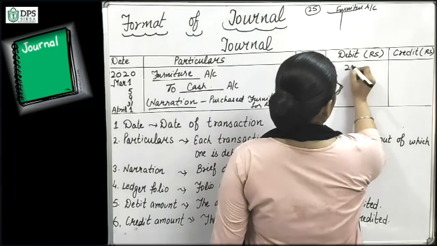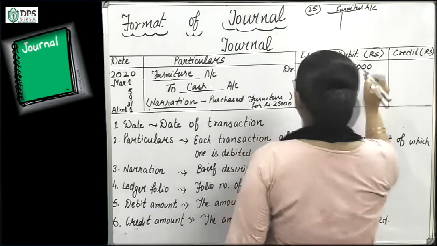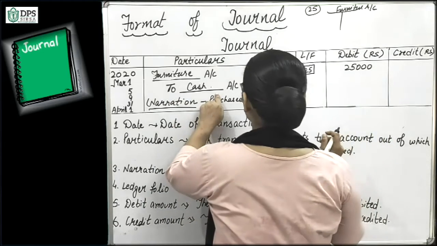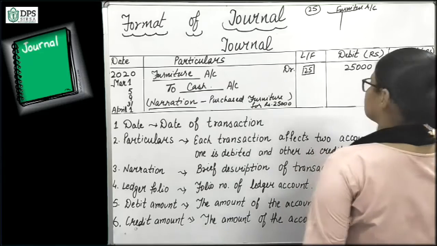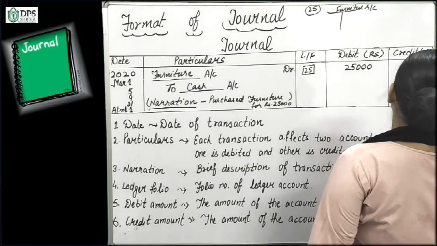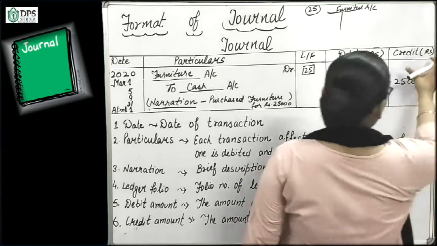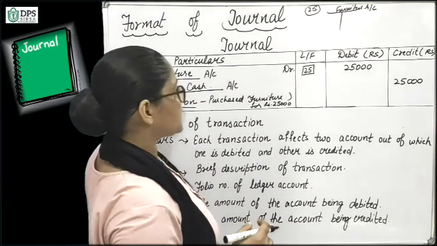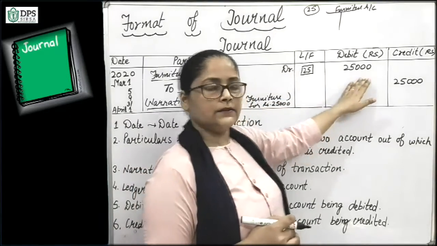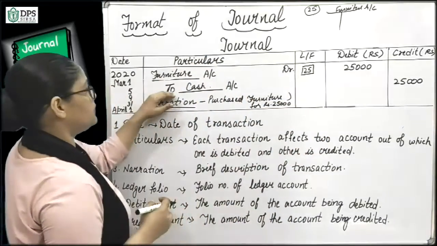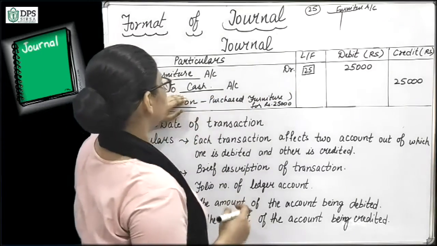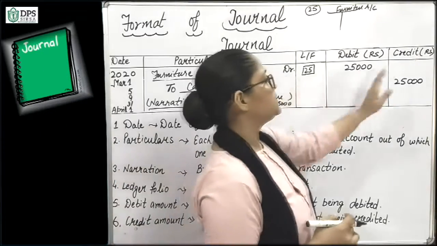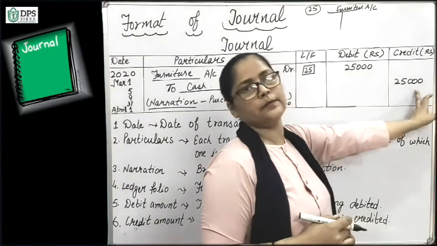Here we will write 25,000, and cash is going out of the business. So here we will write in credit box. So the debit amount of the debit account will be right here, and then the amount of the credit account will be written